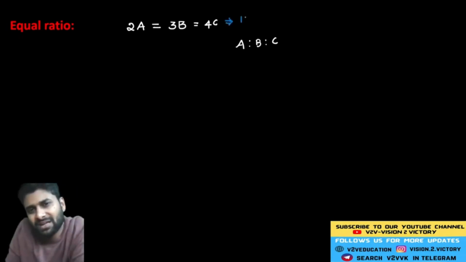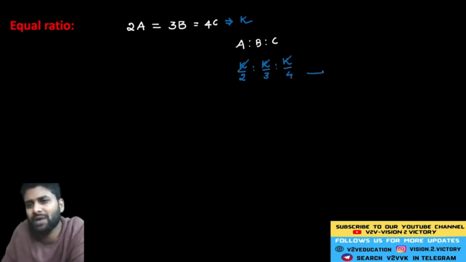Just assume there is one resultant, K. Now, what about the A value? A value is equal to K by 2. B value is equal to K by 3. C value is equal to K by 4. Then you will get the cancellation here. Now, what is the next step? You should identify the least common multiple of 2, 3, 4. Now, see here, the least common multiple of 2, 3, 4 means 12 units.